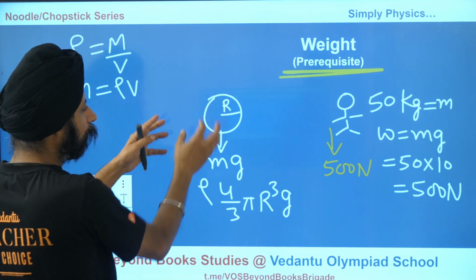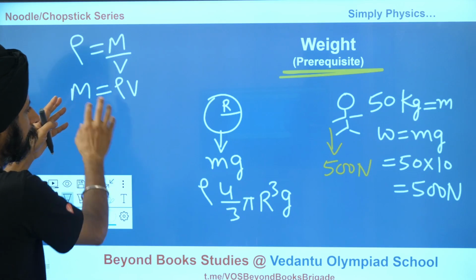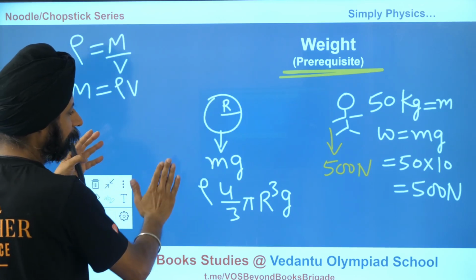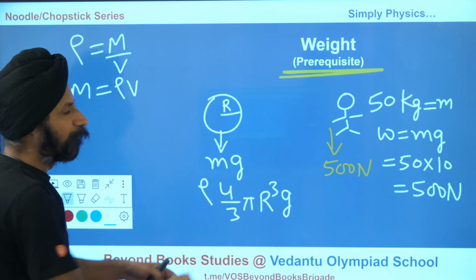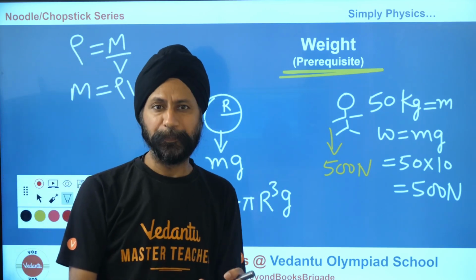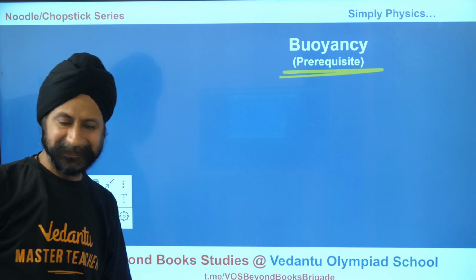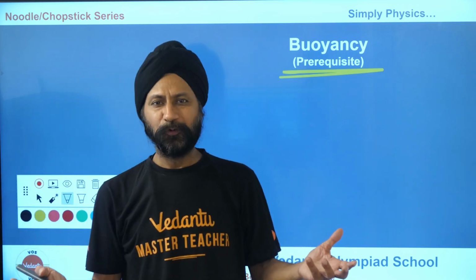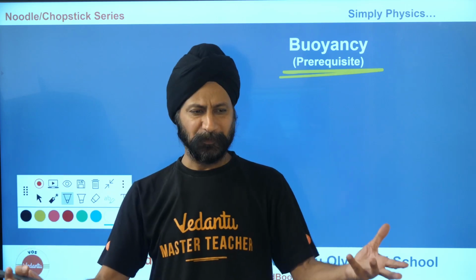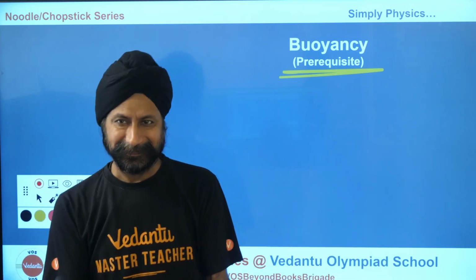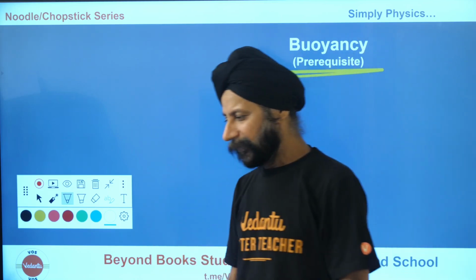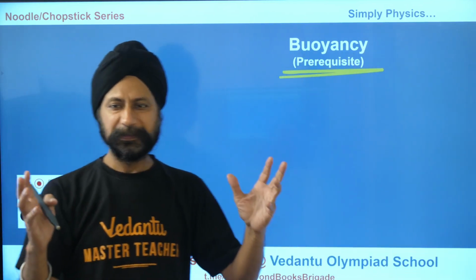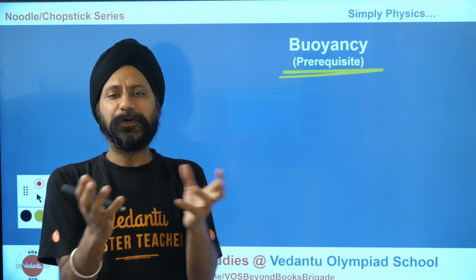So if there is an object of density rho, radius r, it's a spherical body. So this is the volume times the density times gravity. This is the force with which it is being pulled down by the gravity. Buoyancy. Buoyancy is the upward force that bodies experience when they are in fluid. What is fluid? Fluid is something that flows. What flows? Liquids and gases. Now Archimedes came running, Eureka, Eureka, I found it. And he said the amount of this buoyancy force is the weight of the fluid displaced.